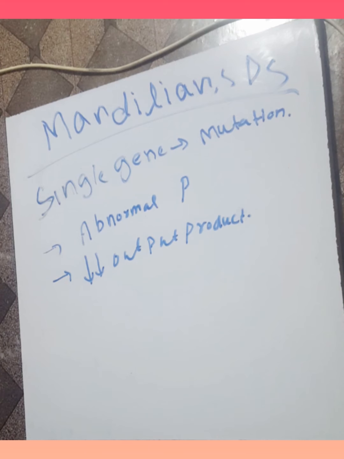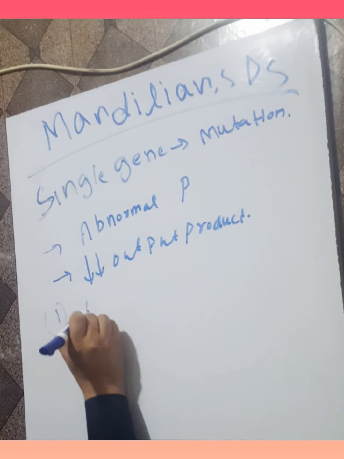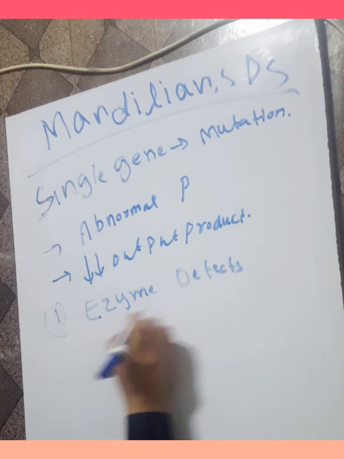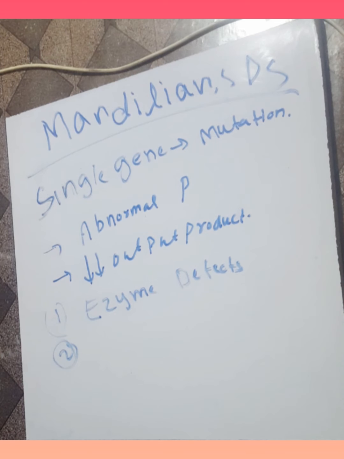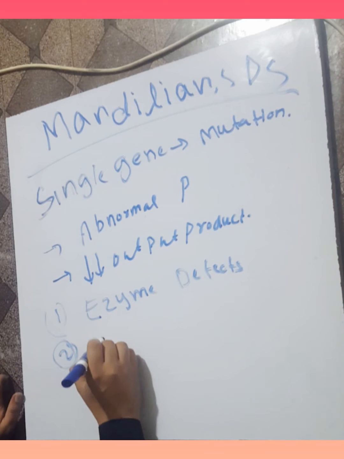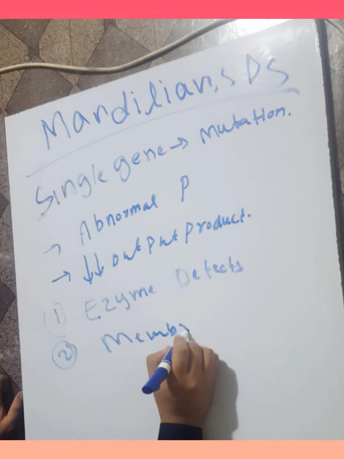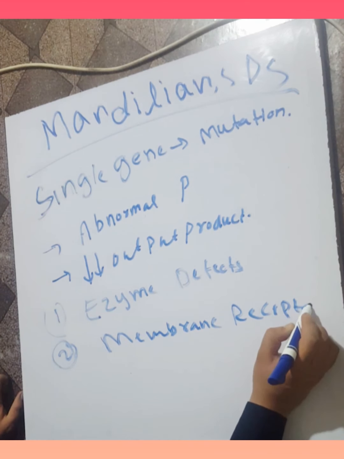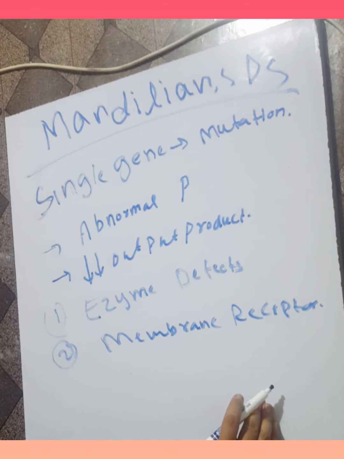Mechanisms of these gene disorders include enzyme defects and their consequences. There may be enzyme defects and the consequences of these enzyme defects. There may be defects in the membrane receptors and transport proteins, and there may be alteration in the structure, function, or quantity of the receptor or enzymes.